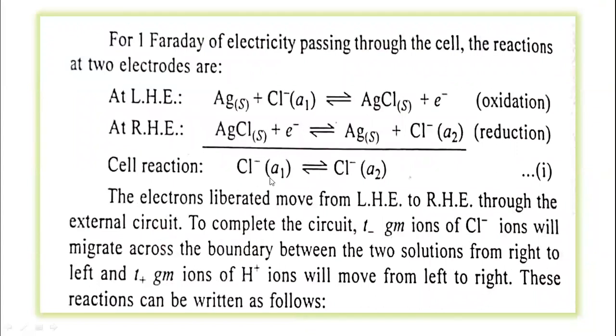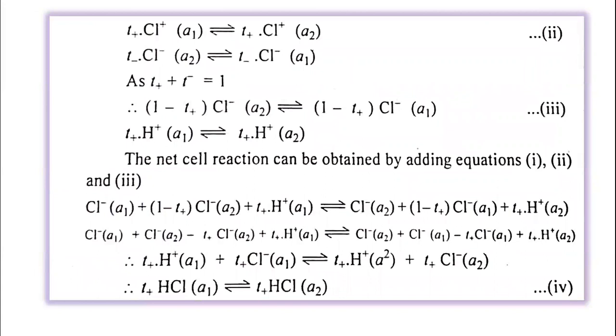So we already write these reactions. Chloride ions with activity a1 give chloride ions with activity a2. The electrons liberated move from LHS to RHS through the external circuit. To complete the circuit, t- gram of the chloride ions move from RHS to LHS through that boundary. These reactions can be written in this way. So by doing this, we can write: t+ of HCl with activity a1 gives t+ of HCl with activity a2.